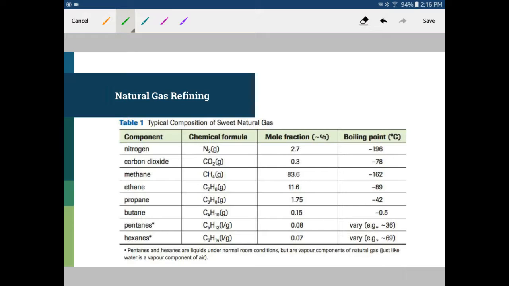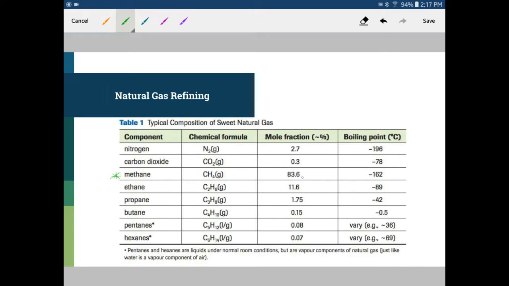So if we take a look at the components of natural gas that we would get in a sample of sweet natural gas from a gas field that we have in Alberta, we would definitely get some nitrogen components, some carbon dioxide components. Now what you'll see is methane is a key component that we see here. It has a great percentage of what you would get out of a sample of natural gas, and we see it to be about 83% methane. Okay, again, ethane is another component that is a fairly large component. Then we have propane, butane, pentanes, and hexanes as well present. So notice again that our methane is our key component.